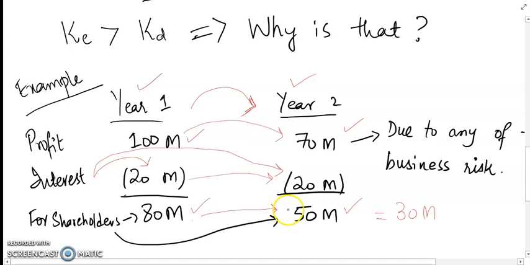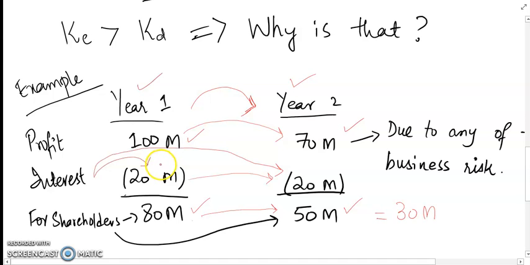I think this example easily clarifies why KE is greater than KD, and that is why shareholders demand more cost of equity from the company, because they know that in any instance of uncertainty, the lenders will not be cooperating with the company because they demand a fixed return, right?